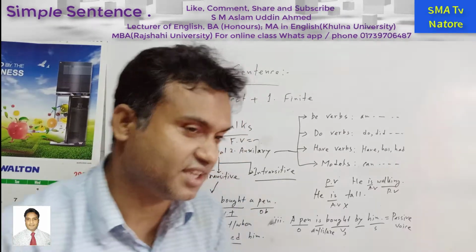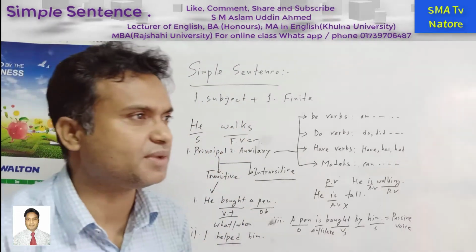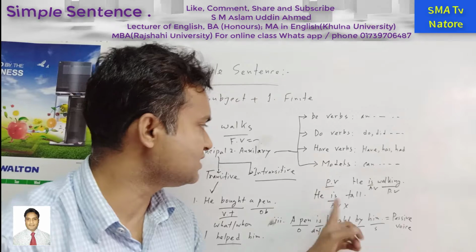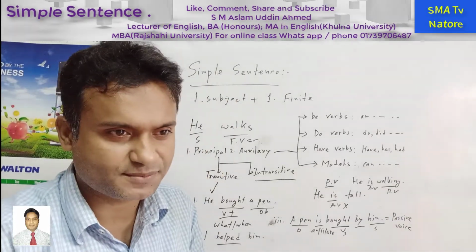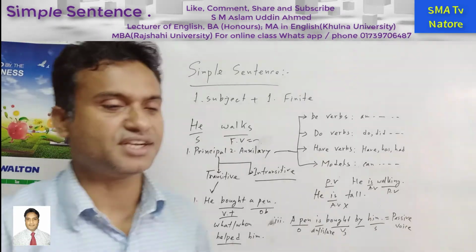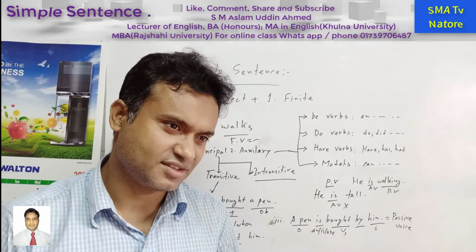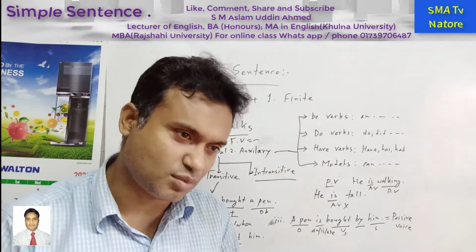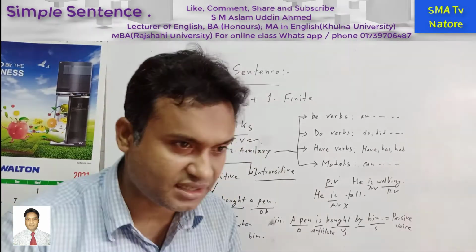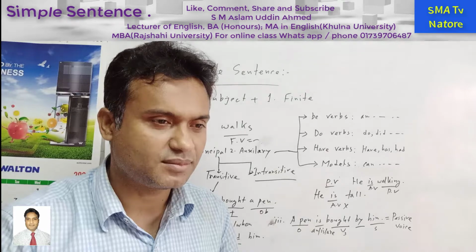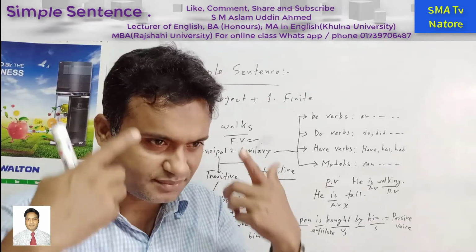If you don't do anything, just say that I am a student or he is tall, in this sentence there is no work being done. For example, I am standing, this is my work, but I am thinking, this is also work. How? When I am thinking, at that time I am working mentally.